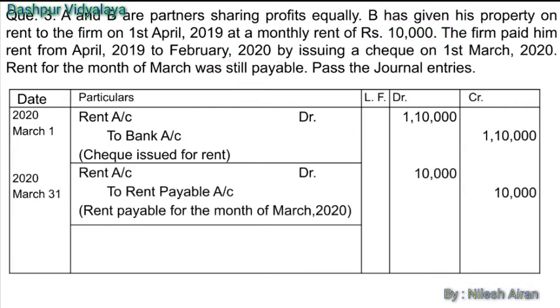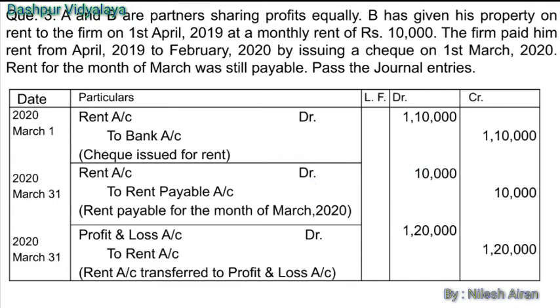Now the second entry, it is rent account debit to rent payable or rent outstanding account. It is for 1 month outstanding, that is why 10,000 will be recorded. Then the third entry will be profit and loss account debit to rent account. We can see all three journal entries here. First of all, rent account debit to bank account for charging rent, then rent account debit to outstanding rent or rent payable account, that is for outstanding rent, and then the full amount will be transferred to the profit and loss account. This is the closing entry which we need to pass.